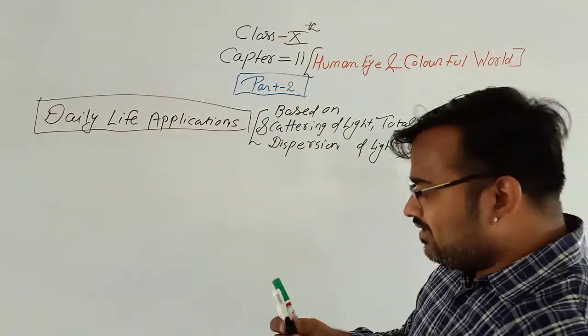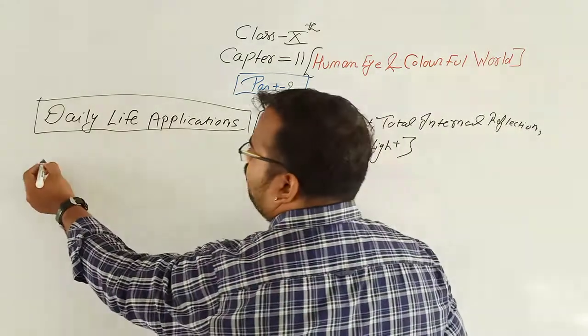Clear? So what is the daily life application? The first application is formation of rainbow.